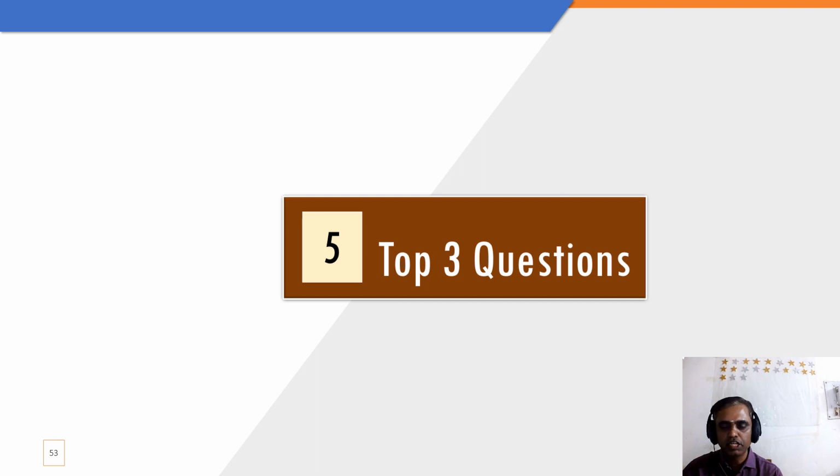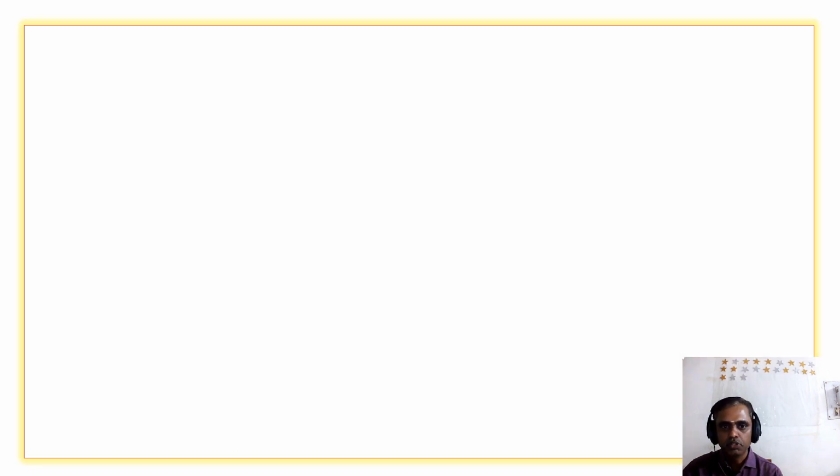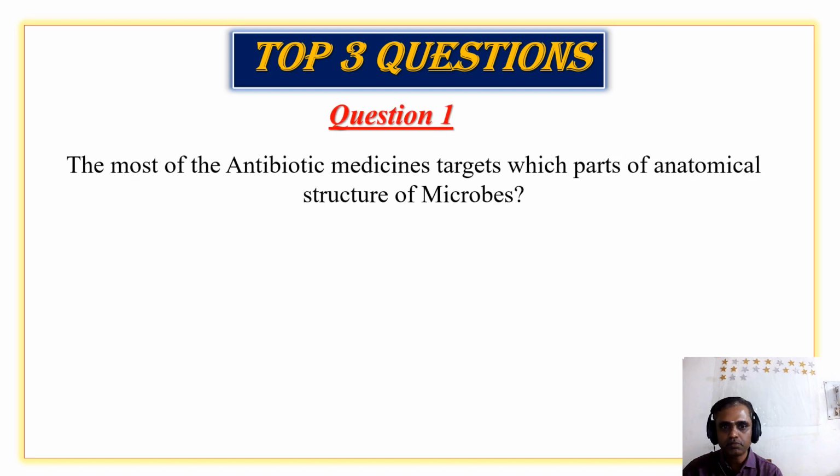So we'll go for the top 3 questions. Very important, because if you can answer these 3 questions, it helps you achieve knowledge of bacteriology. Number 1: most antibiotic medicines target which part of the anatomical structure of the microbes?